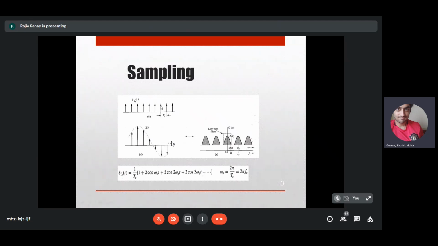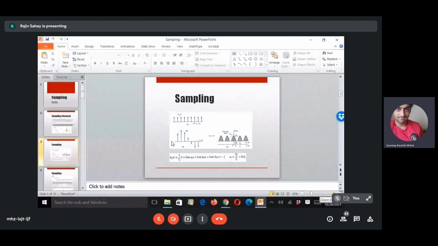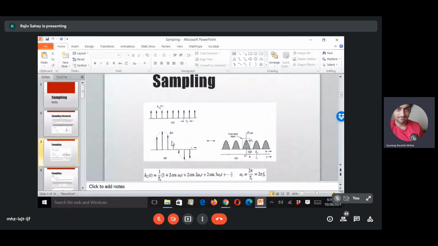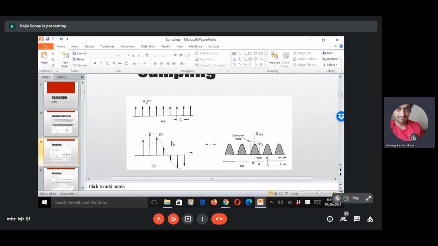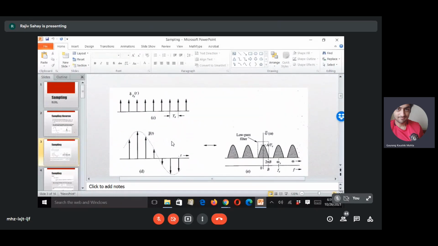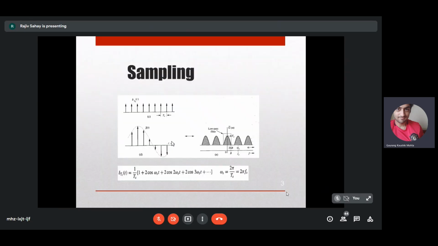Are you able to see the slide, or shall I zoom it? Should I zoom it? Is this clear? So make it full screen. Full screen, will it work? I don't know. Is it visible in full screen? Yes, sir. Everyone, can you see? Yes, sir.